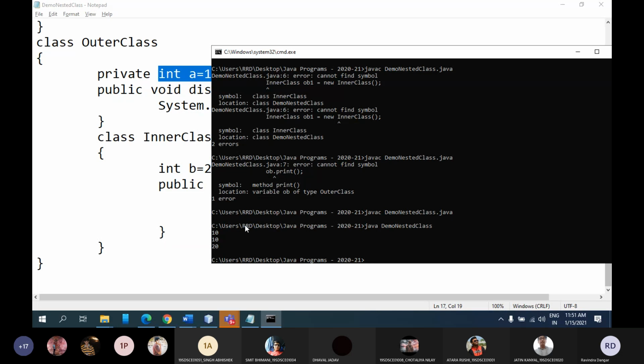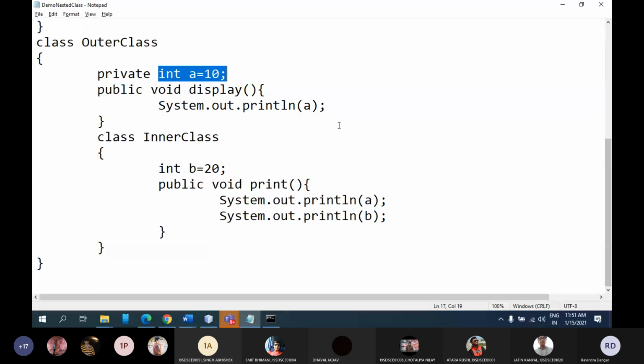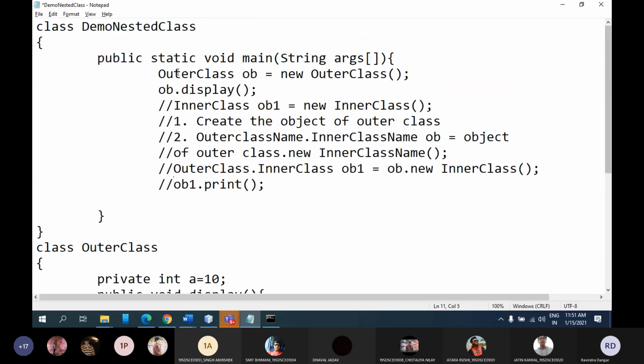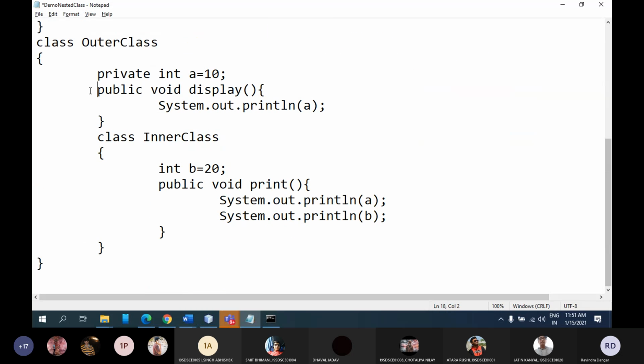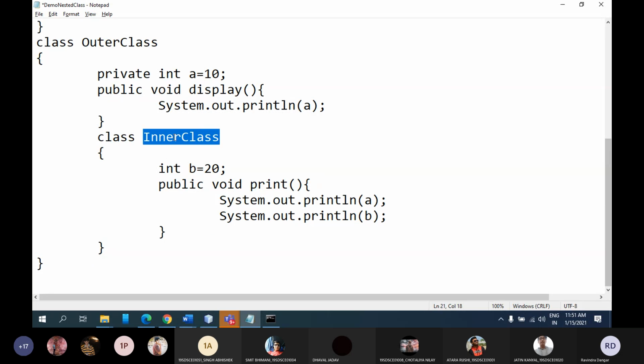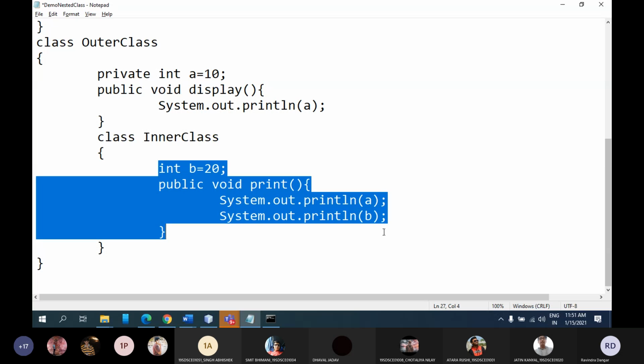Yes, sir. Now one more thing what you can do, for example, if you don't want to do this, as you said, this is little bit complex one, and if you don't want to create an object of inner class like this, then what you can do, you can create an object of outer class. You can call the methods of outer class. So now you are inside this method. So from here only you can access all the properties. You don't need to go and create an object of inner class. So now my question is, from display method I want to access all the properties. Can anyone tell me what should I do?